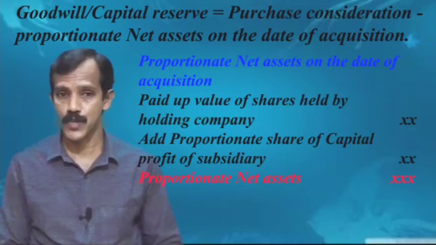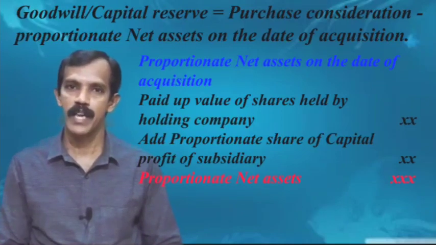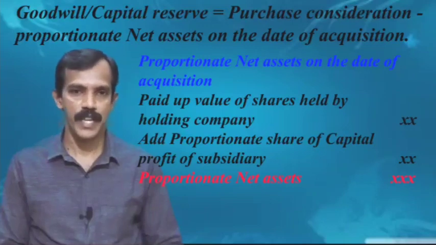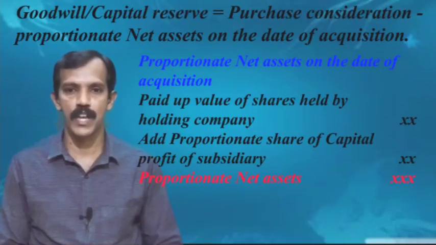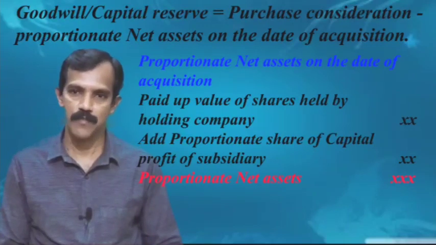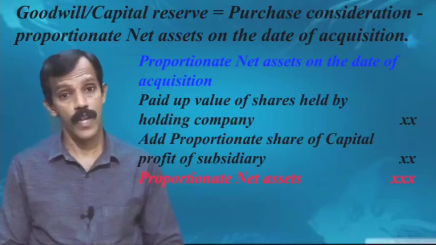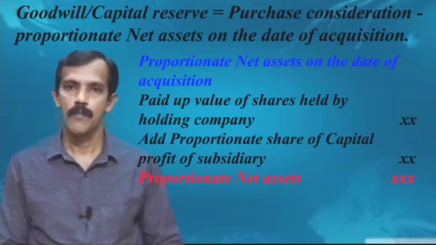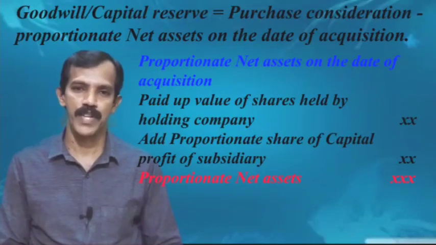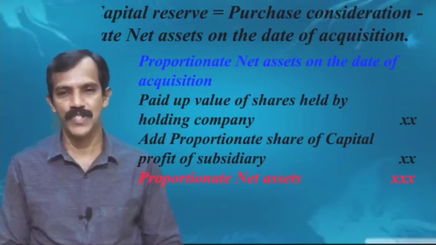By adding these two, we get proportionate net assets.